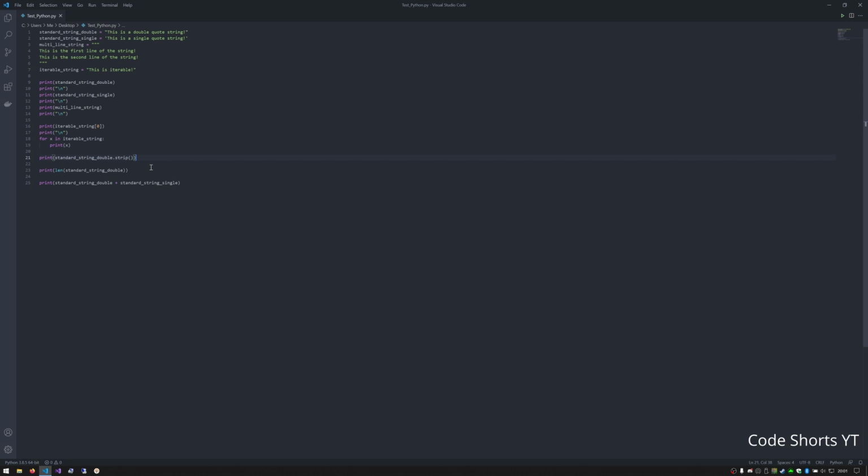Some common methods that are used upon strings are the strip method. This gets rid of extra space on the end and on the front of the string. This is useful for taking in passwords and things like that, where you don't want a lot of space on the front and back of it. Another common function that is used with strings is the len function.